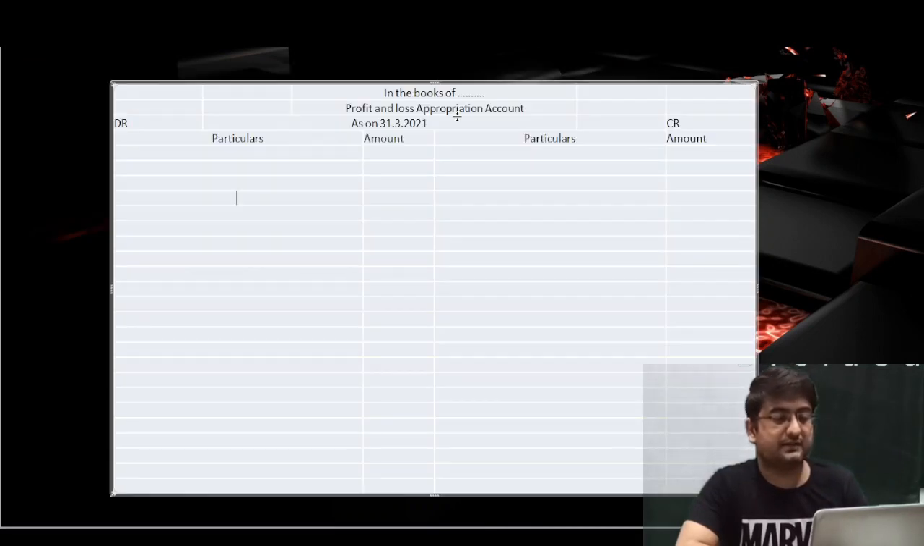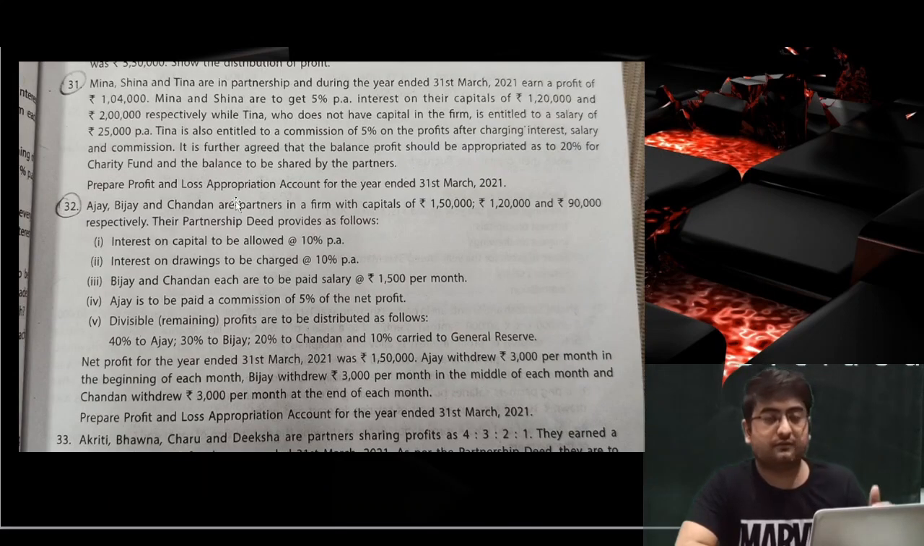So we have, in the books of the firm. Again, I'm saying if the firm's name is given in the problem, do put the firm's name after 'in the books of' right there, and then profit and loss appropriation account, and the date for which you are preparing it. We'll solve the question from top to bottom. So we have three partners A, B, C. I'll use the short form. The capitals are 1,00,000, 1,20,000, and 90,000.